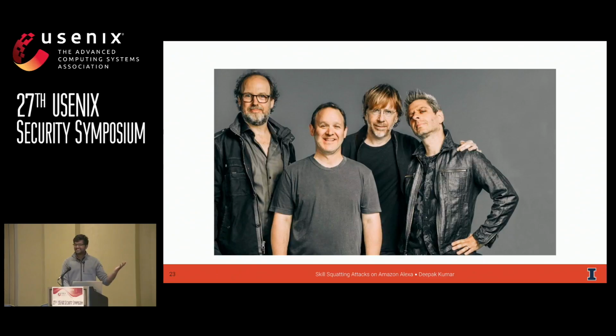Have you heard of these guys? They're an American rock band from the 1980s called Phish. And it turns out that the skill that I just showed you was intended to provide information about Phish the band, not Fish the fish. But the question here is, okay, if I were to say, Alexa, tell me a fish fact, and both of these skills were triggerable, how would Alexa know which one I wanted?